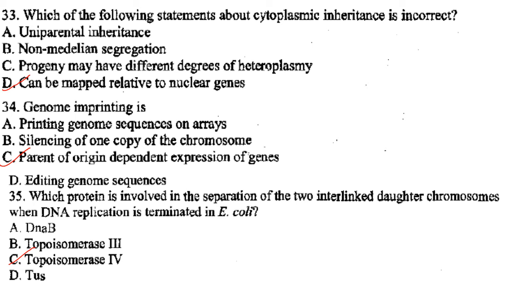So what is heteroplasmy? Heteroplasmy is the presence of more than one type of organellar genome within a cell or an individual. Organellar genome means either from mitochondria or chloroplast. There can be more than one type, that is different types of organellar genomes within a single cell or an individual.